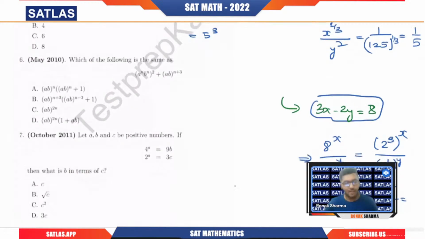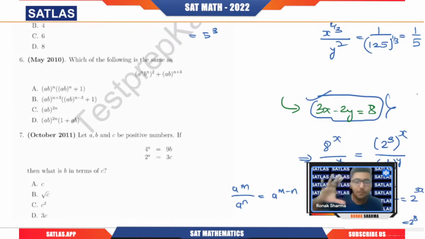Now, when we have a power m divided by a power n, that becomes a power m minus n. So we have 2 raised to power 3x minus 2y. What value have they given for 3x minus 2y? That is 8. Directly put it. We could find the values of x and y, but that is not the way here, because if you have n variables, you need n equations to find their values. Here we have only one equation, so we use the value directly. So the answer is 2 power 8.